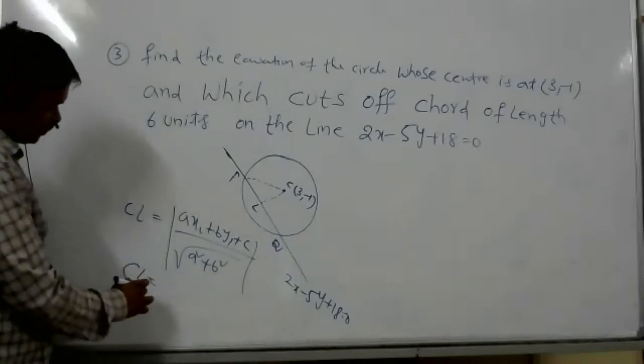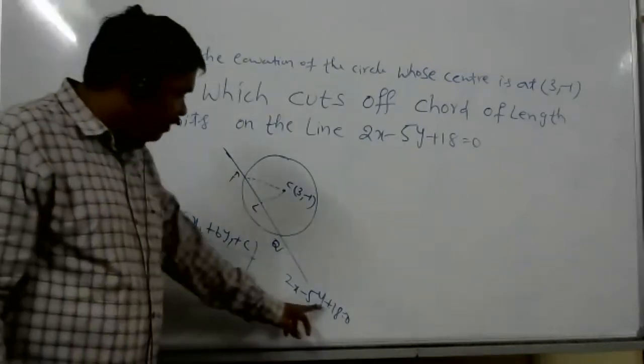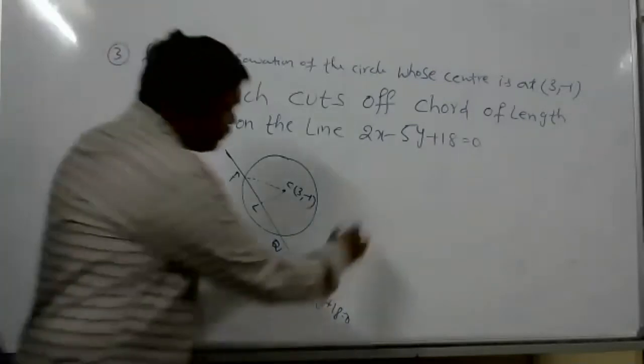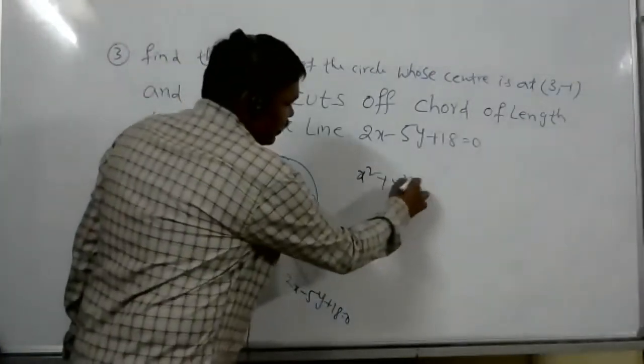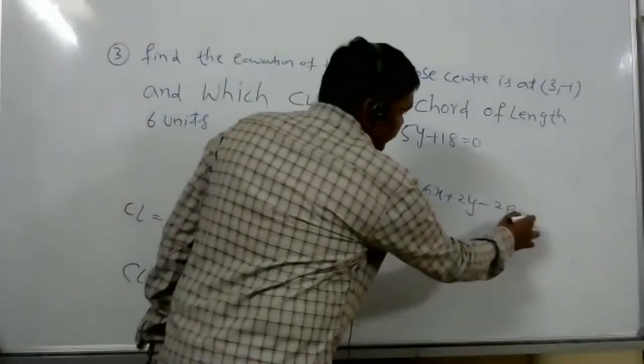CL is equal to... Sir, what's the equation? The final equation is x square plus y square minus 6x plus 2y minus 28 is equal to 0.